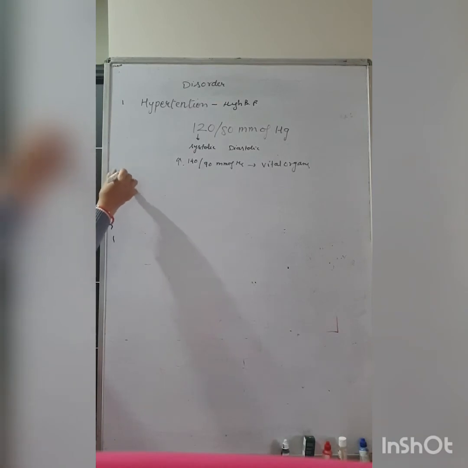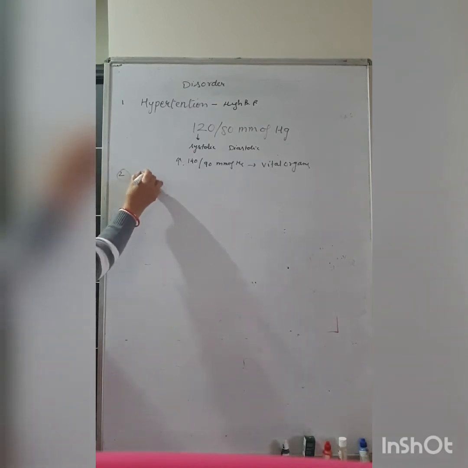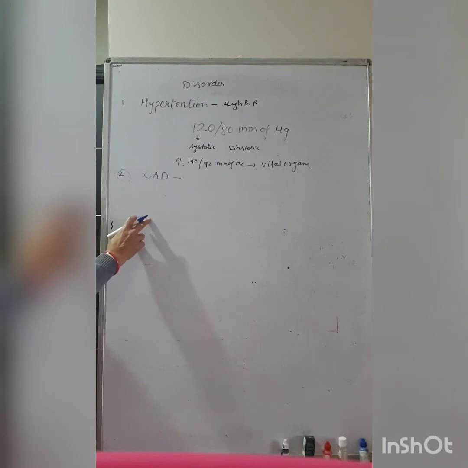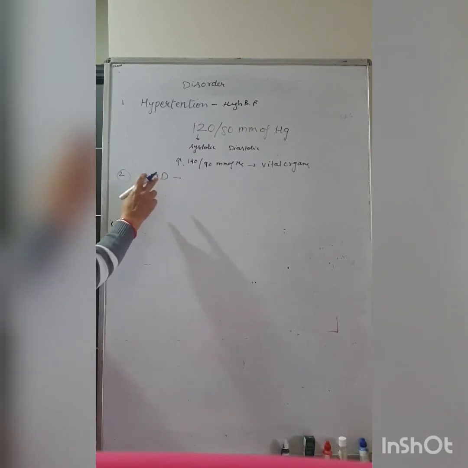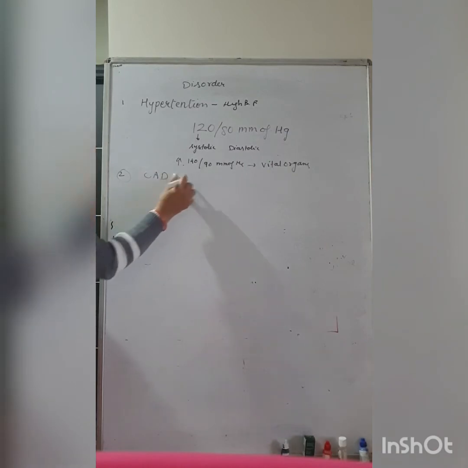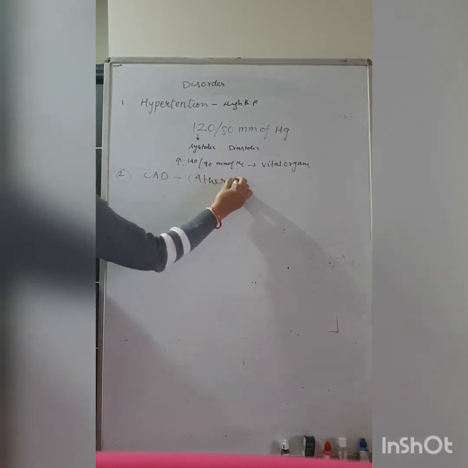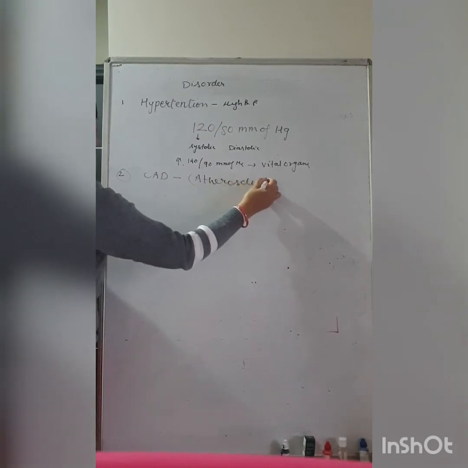And the second one is coronary artery disease, mainly of the coronary artery. When there is less blood supply to the coronary artery, we call it atherosclerosis.